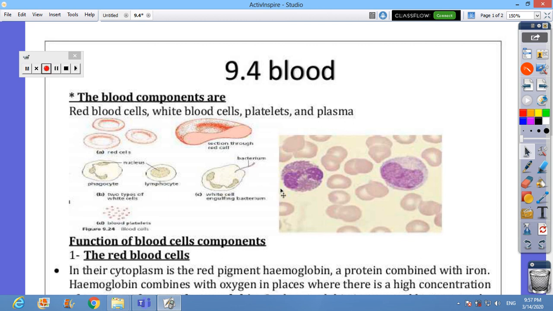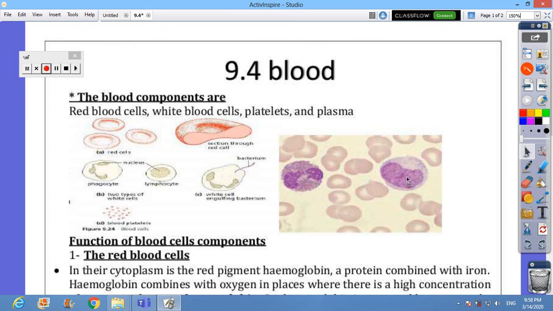This picture in front of you is a real picture of a blood sample, showing red blood cells and white blood cells. The ones in purple are white blood cells, and they are differentiated into two types, lymphocytes and phagocytes. How did I recognize them? They are larger in size compared to the red blood cells, or RBCs. This is one. Number two, they have a nucleus. RBCs don't have a nucleus. This is two.